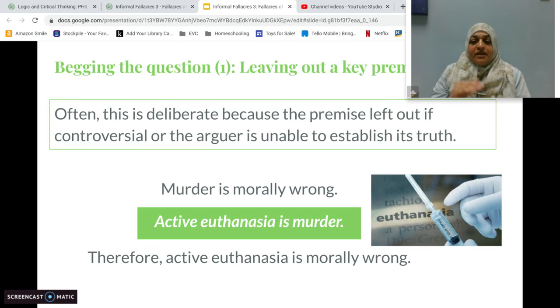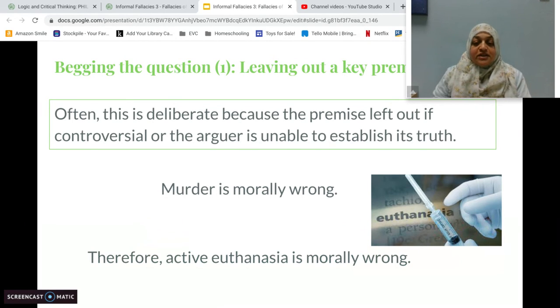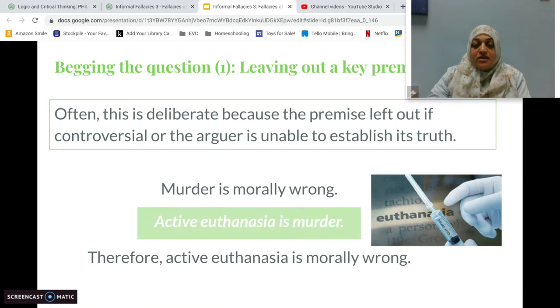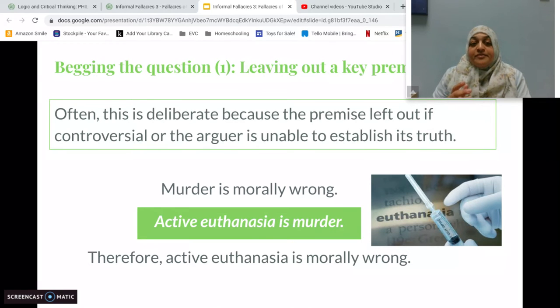So if someone were to just look at this argument that murder is wrong, say, yeah, I agree with that, and say, therefore, active euthanasia is morally wrong, you might be like, oh, well, I do agree that murder is wrong. So okay, yeah, active euthanasia is morally wrong, without realizing that the person has equated active euthanasia with murder. Now, you might agree with this or you might disagree, but the point is you need to know that that's a key premise that's left out, because you need to figure out whether or not you agree with that.